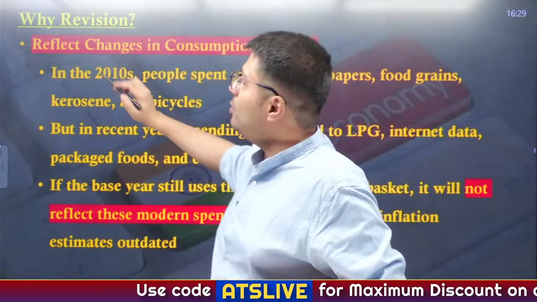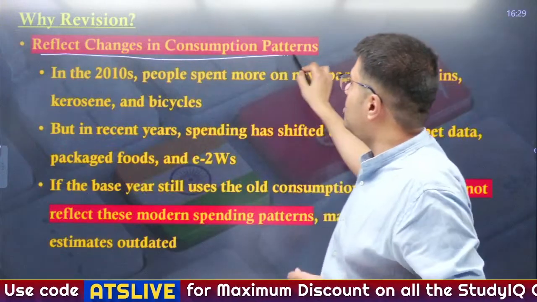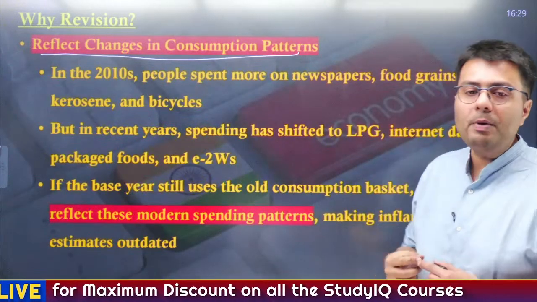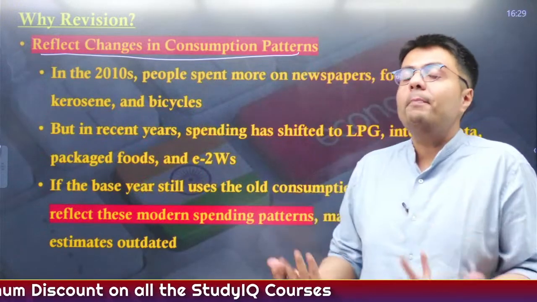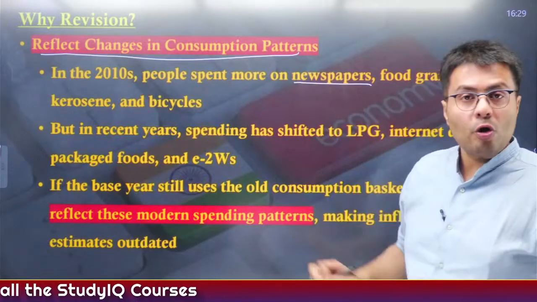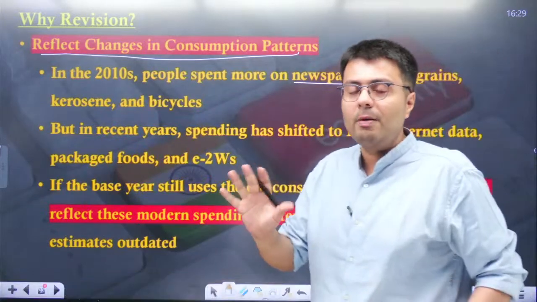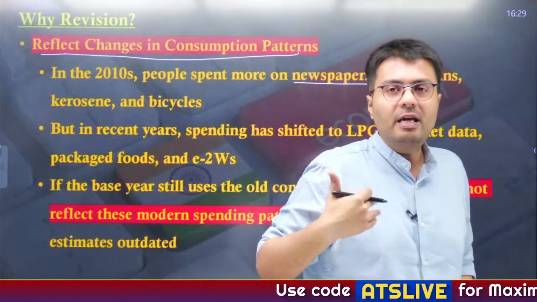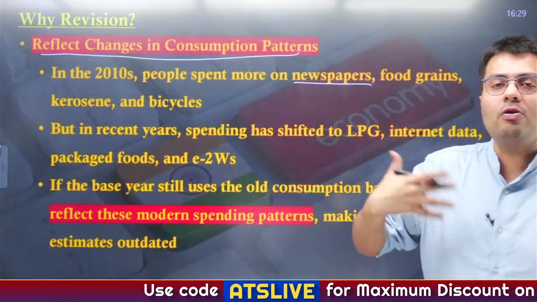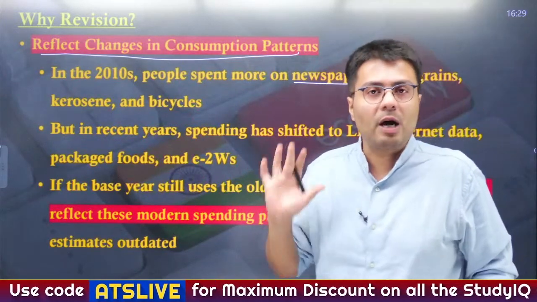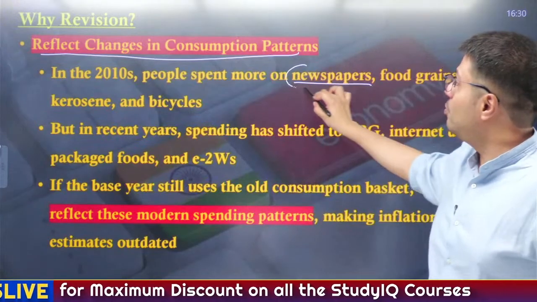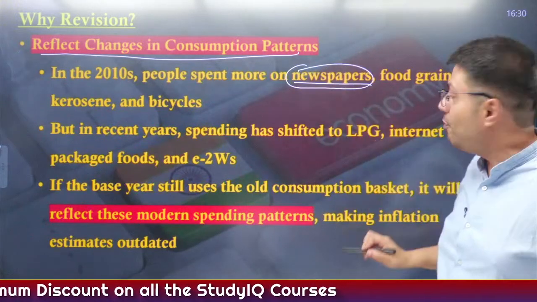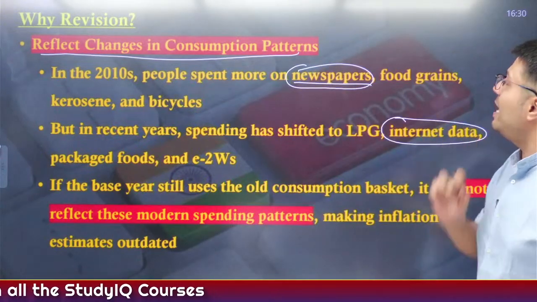Now the big question is, why do you need revision? First, we need revision so as to reflect changes in our consumption patterns. For example, in 2010, how did people get their information? People used to rely more on newspapers. I'm not talking about UPSC people, I'm talking about general people, right? Generally now people rely less on newspapers because they have smartphones in their own hands. So people used to spend more on newspapers to get their information. Now they are spending more on internet data.